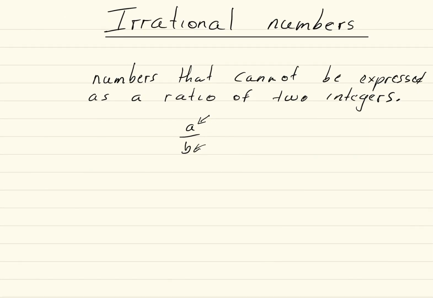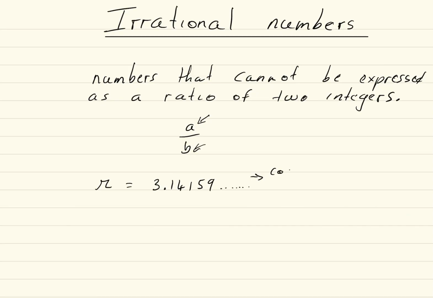So what are some popular or famous irrational numbers? So pi. And remember, pi equals 3.14159 and so on. And the other thing about irrational numbers is that they continue forever. So the decimals continue forever. And they don't repeat in a pattern.